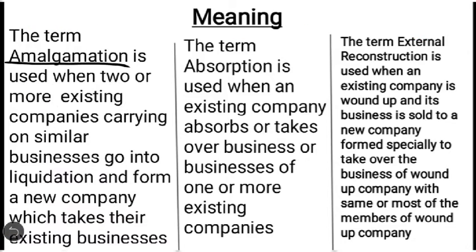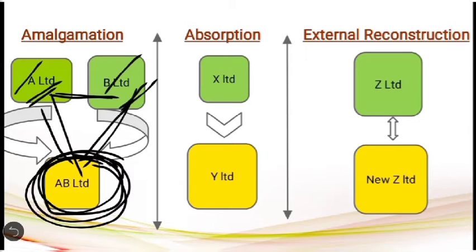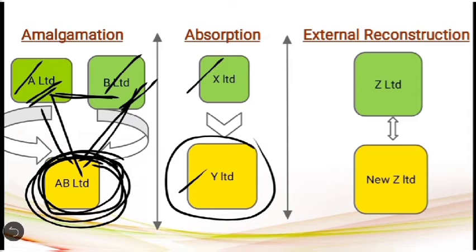Then coming to the second concept, that is absorption. The term absorption is used when an existing company absorbs or takes over the business or businesses of one or more existing companies. Let us see the example. There are two existing companies, X Limited and Y Limited. When you look at the picture, you can make out that compared to X Limited, Y Limited is larger in size, which is operating on a large scale. X Limited is comparatively smaller in size and it is operating on a smaller scale.